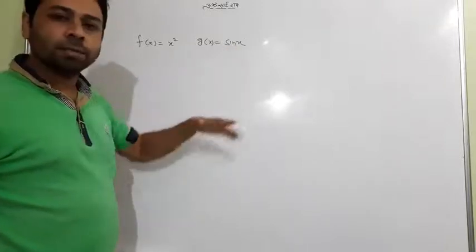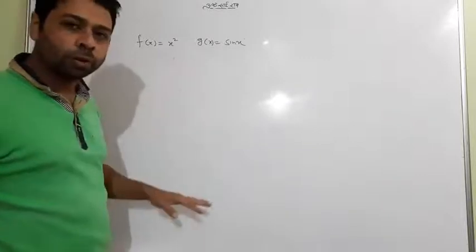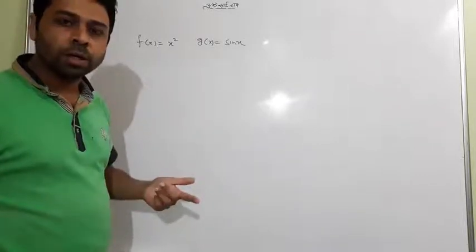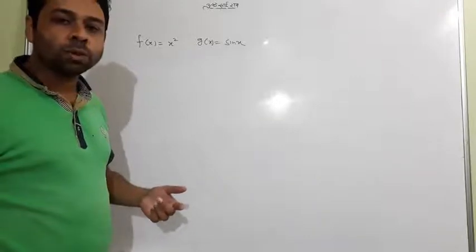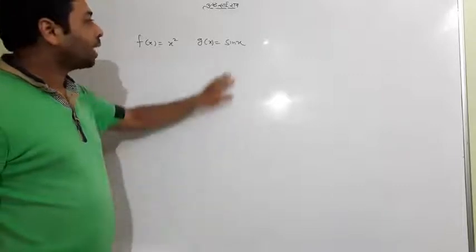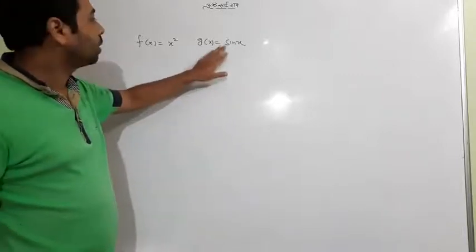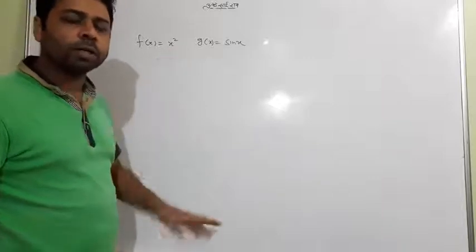This sin x is a continuous function. It is always continuous. x square is a polynomial function. It is always continuous. Whatever point you take to verify its continuity, you will always find it is a continuous function. So you need not do this. Sin x, like cos x, x square, modulus of x, all are continuous functions.